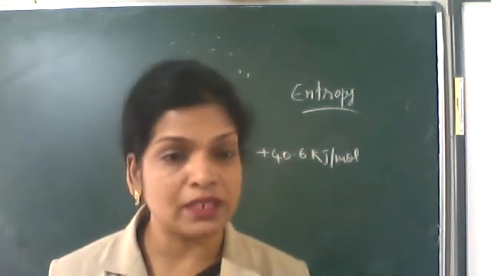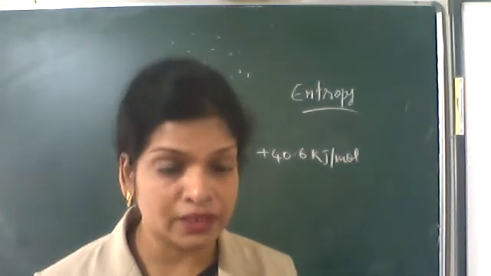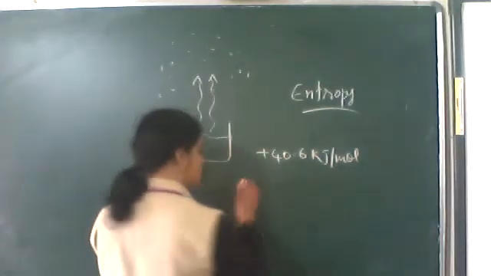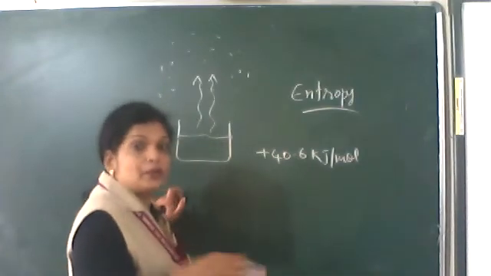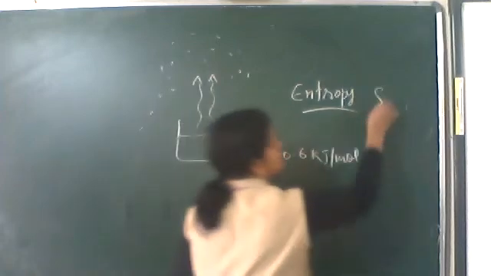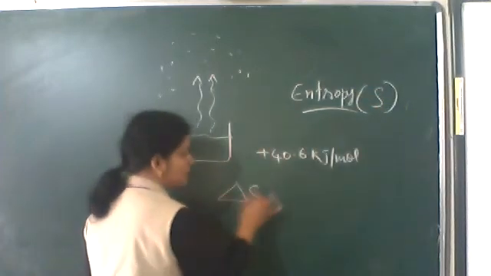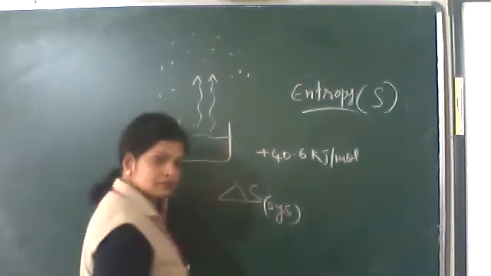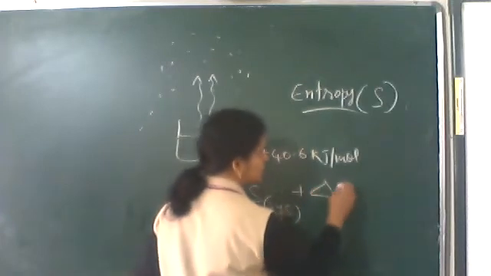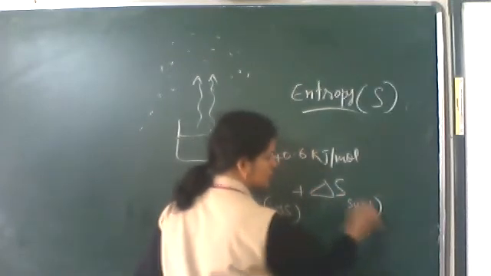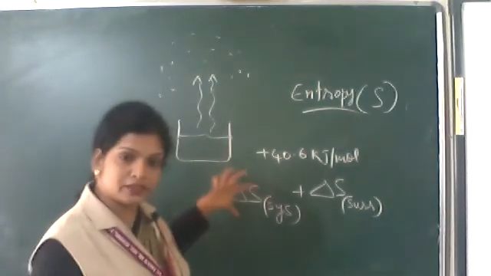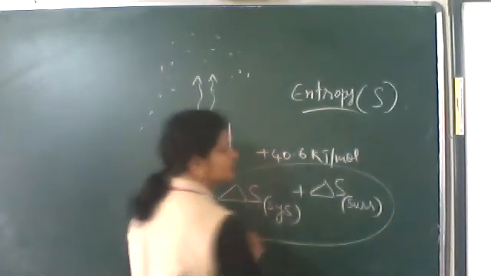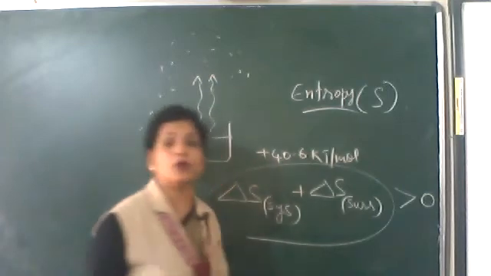The second law of thermodynamics states that the entropy of the universe is increasing. Universe means system plus surroundings. So there, the change in entropy is positive. Entropy is denoted by S. Change in entropy is denoted by delta S. Entropy of the system is increasing, means the change is positive. Entropy of the surroundings is increasing, means the change is positive. So there is a positive change in the system, and a positive change in the surroundings. So the entropy of the universe is increasing, it will have a positive value.